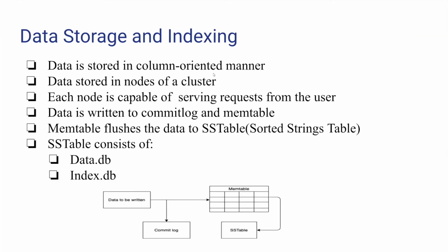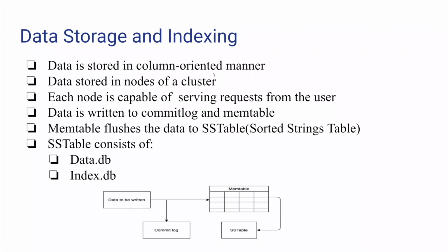Now let's dig deep into how data is stored in Cassandra. Data in Cassandra is stored in a column-oriented manner. Cassandra has a cluster of nodes, and each node is capable of serving any request from the user. When any data is written to Cassandra, it will first be written to a commit log before being written to a memtable. This provides a reliable solution in case of any unexpected shutdown, as we can recover from the commit log.